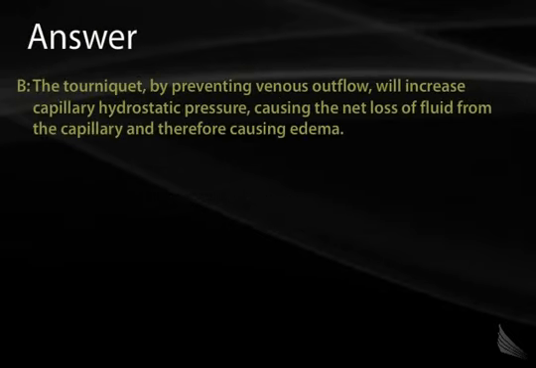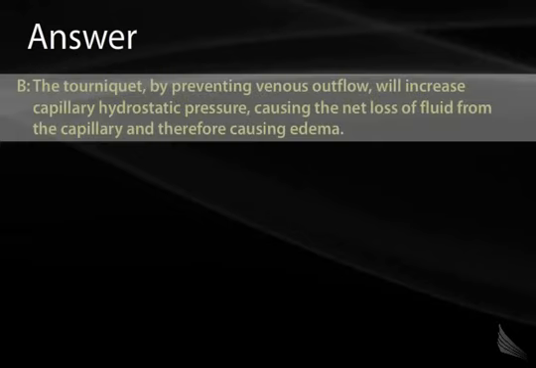A venous occlusive tourniquet is used. The rationale behind this is to impair the outflow of blood from the vascular system to that particular limb. When that happens, the hydrostatic pressure inside those capillaries increases. This makes the veins more visible and easier to draw blood from. But if that tourniquet is left on for too long, edema will ensue. And the edema is caused by that increase in hydrostatic pressure in the capillaries, or an increase in P sub C. For this reason, the correct answer is B, increased mean capillary hydrostatic pressure.